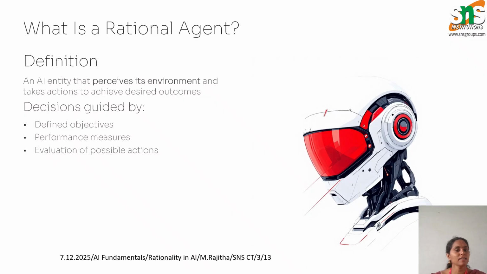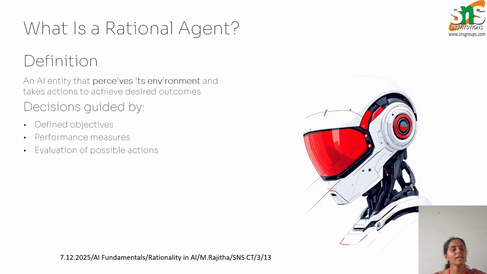What is a rational agent? A rational agent is an AI system that perceives its environment and acts to achieve the best possible outcome. It does not act randomly.